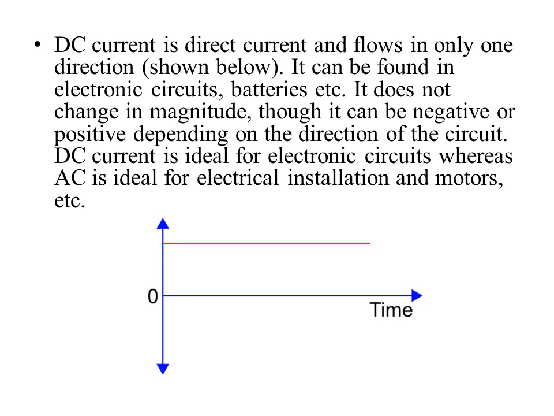The types of equipment that use DC currents are electronic circuits, batteries, motors, etc. So this was a brief on AC and DC current.